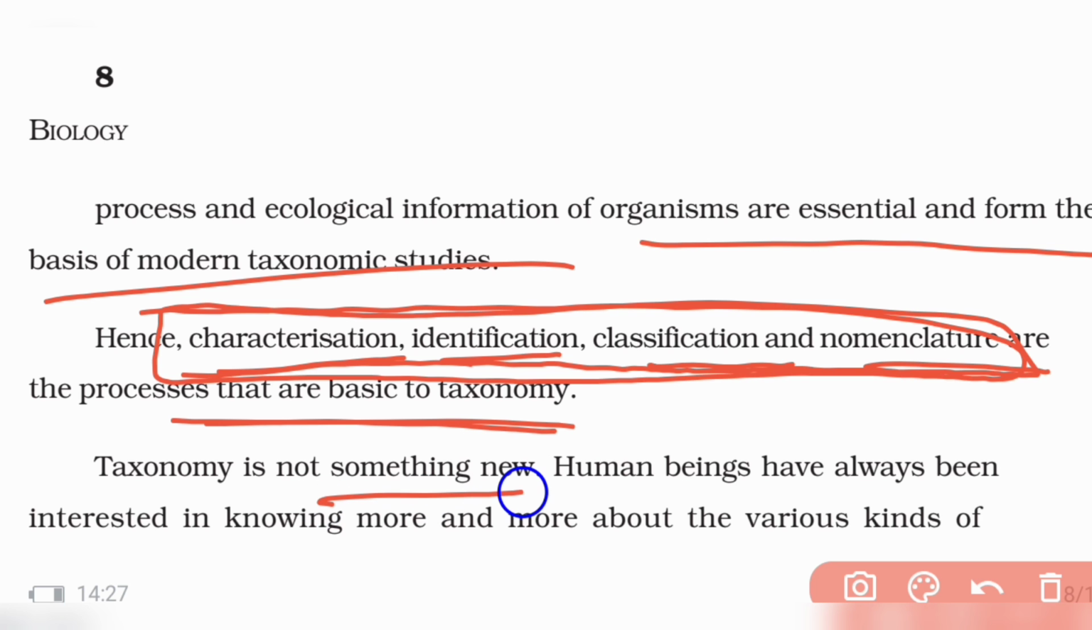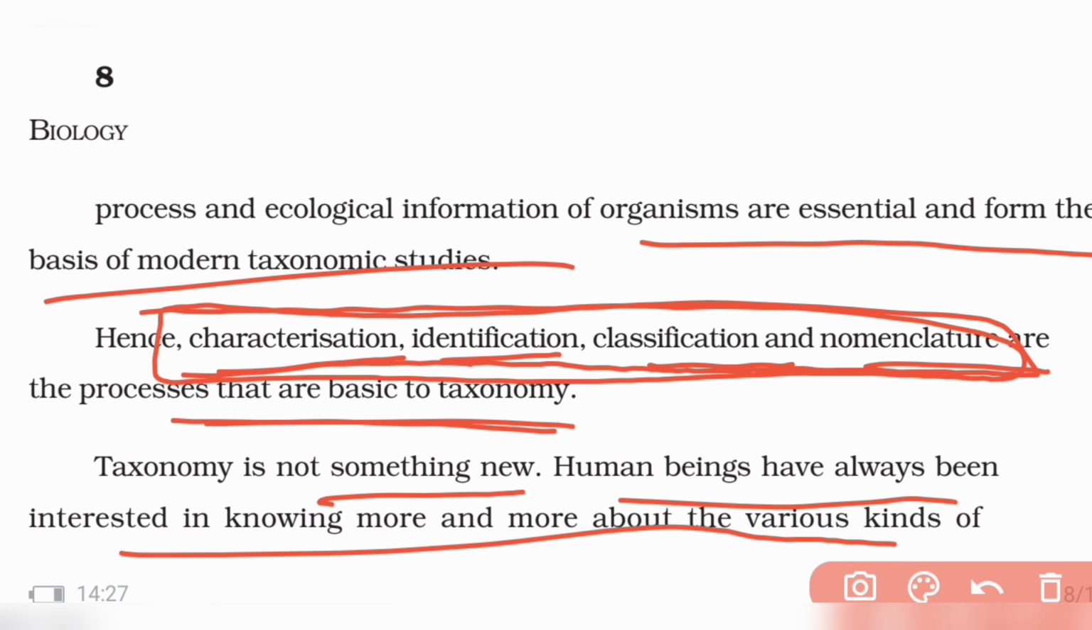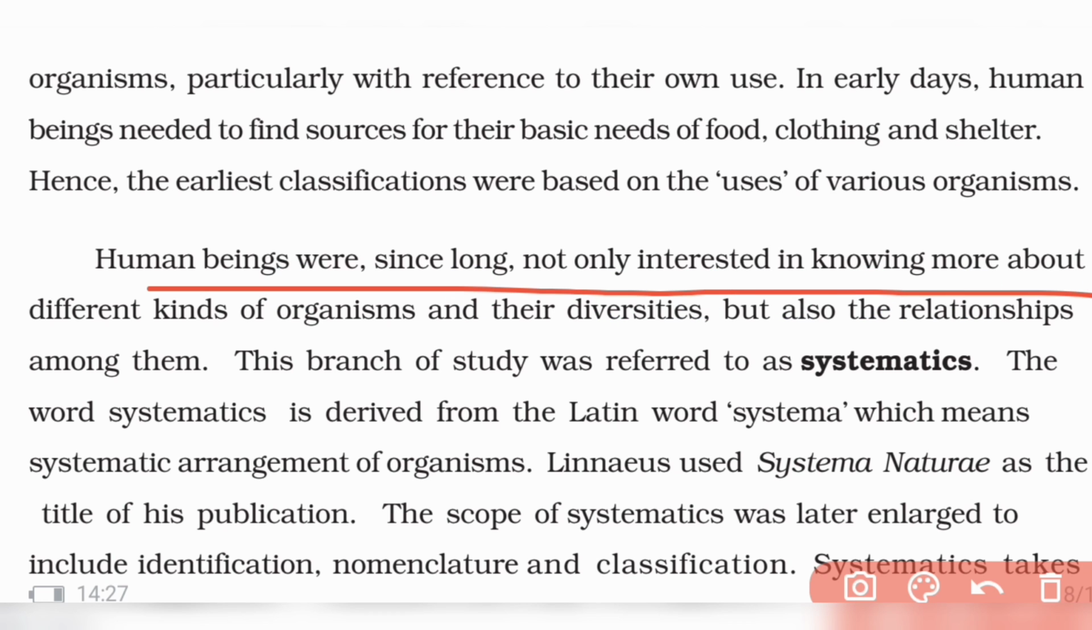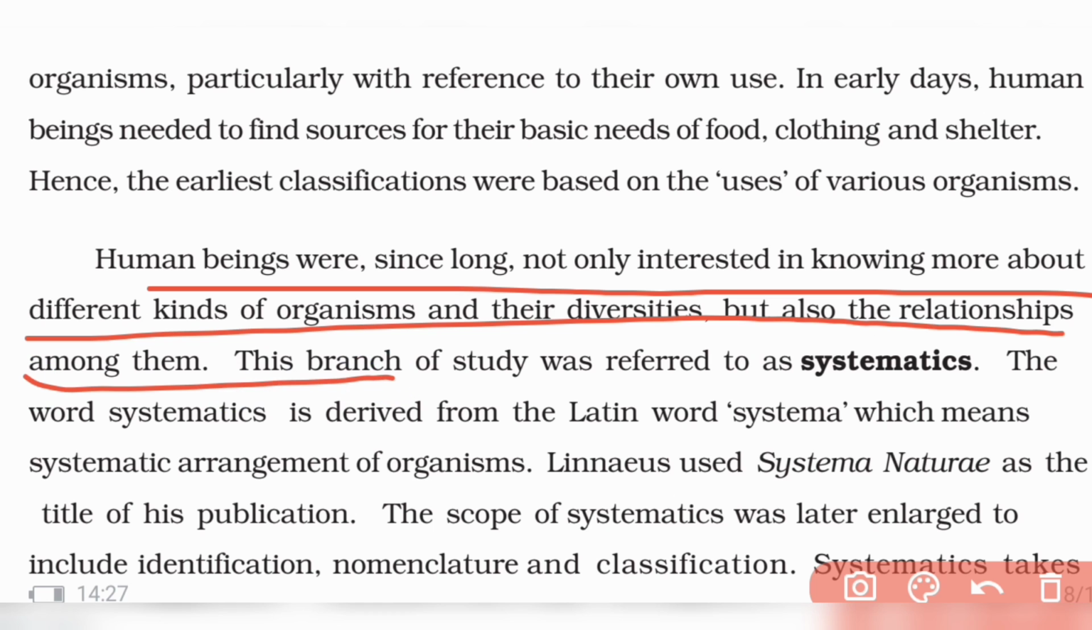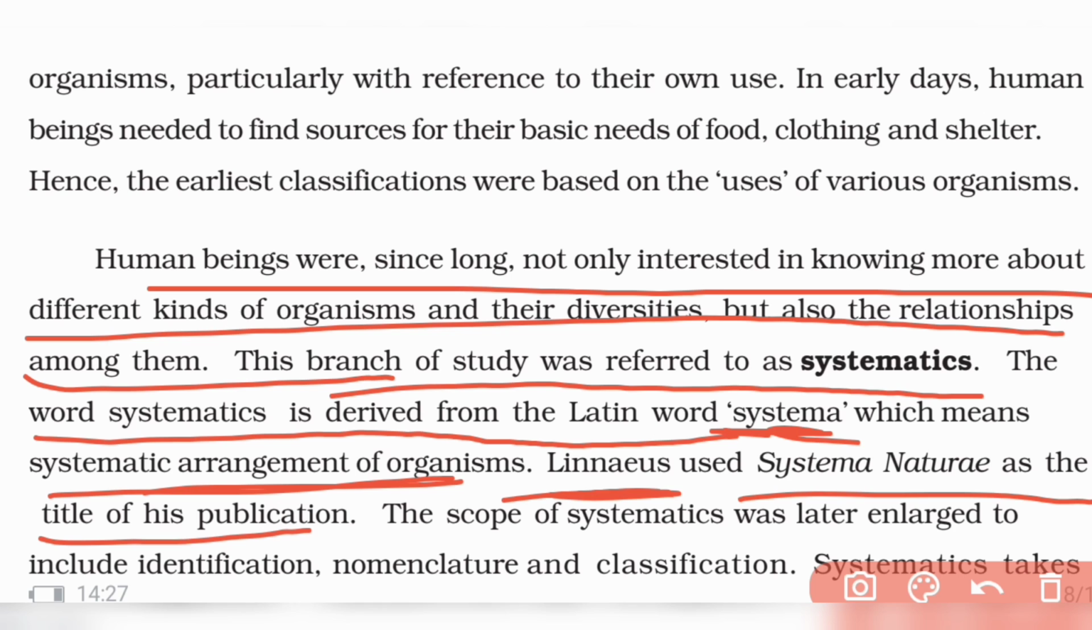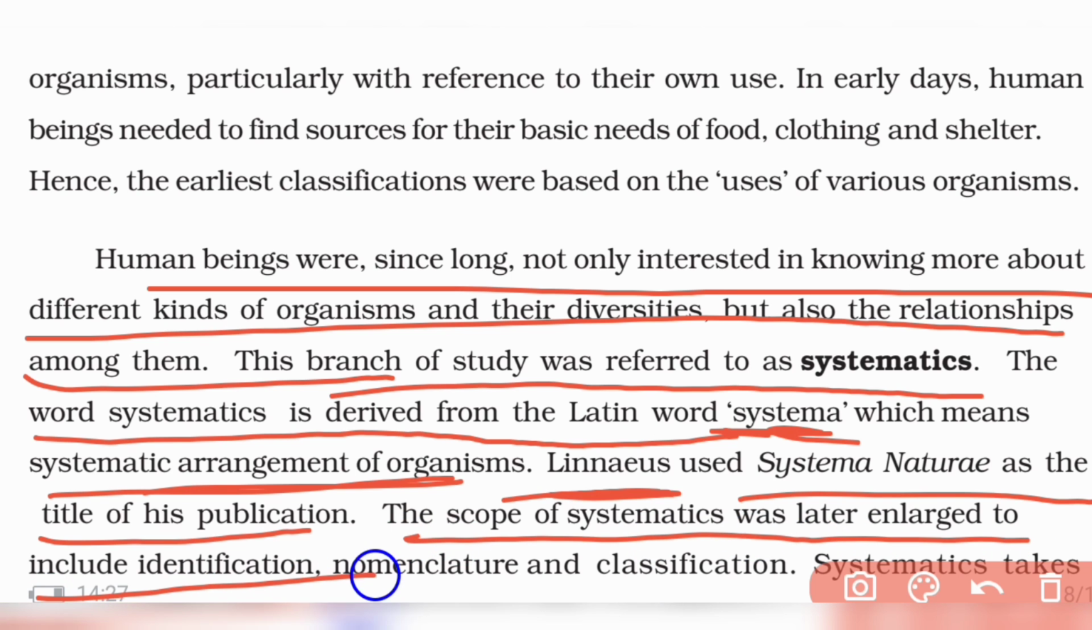Taxonomy is not something new. Human beings have always been classifying things. They were interested in knowing about the diversity of organisms and also the relationships among them, and this branch of study is referred to as systematics. The word systematics is derived from the Latin word systema, which means systematic arrangement of organisms, and Linnaeus used the words Systema Naturae in his publication title. The scope of systematics was later enlarged to include identification, nomenclature, and classification also.